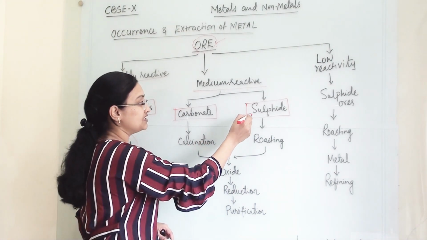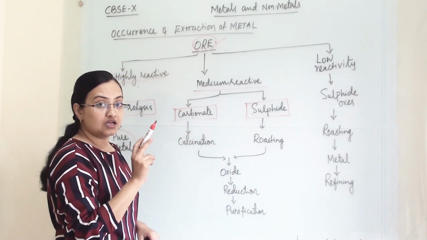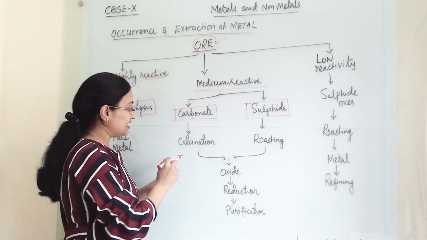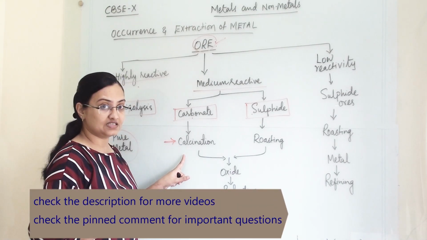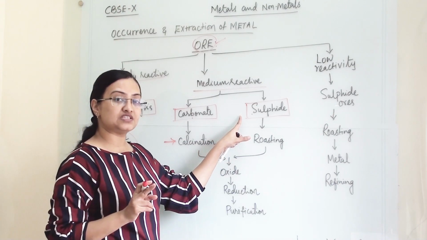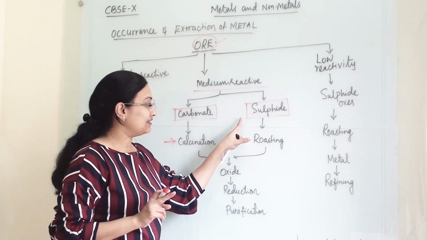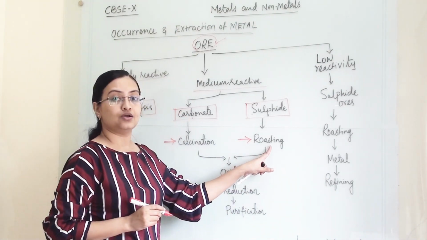So that ore is termed as sulfide ore. When carbonate impurities will be there, then we have to perform this process. It is known as calcination. When sulfide ore will be there, when sulfur is present along with our metal, then we have to perform this method. It is known as roasting.